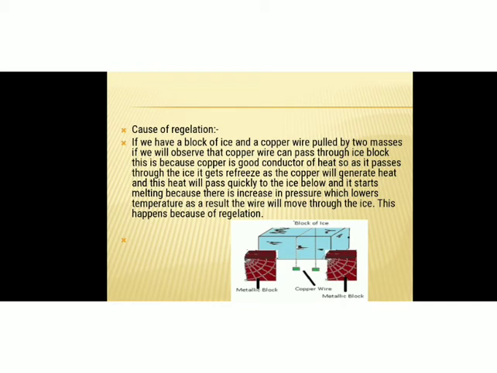Here we can see if we have a block of ice and a copper wire pulled by two masses, we observe that the copper wire can pass through the ice block. This is because copper is a good conductor of heat. As it passes through the ice, the water refreezes as the copper passes heat quickly to the ice below, and it starts melting because there is an increase in pressure which lowers the melting temperature. As a result, the wire will move through the ice. This happens because of regelation. So this is the regelation process.